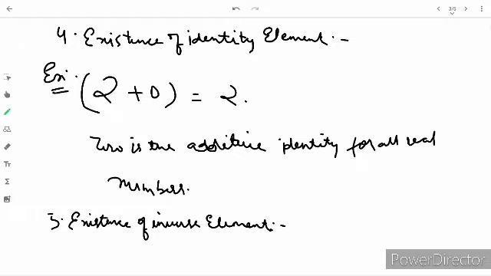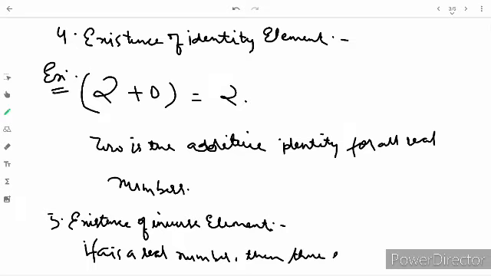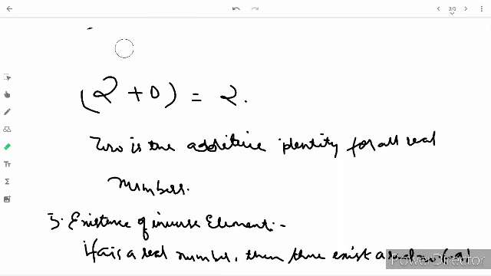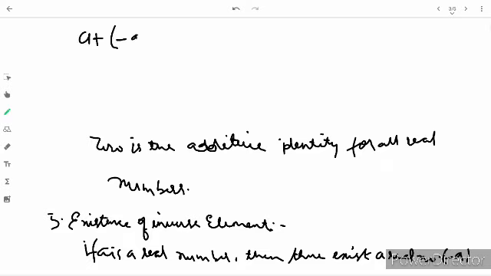If A is a real number, then there exists a real number minus A such that A plus (minus A) equals (minus A) plus A equals 0. This is the existence of inverse element. It means in addition, what will be the inverse of 2? Minus 2. The inverse of 3 is minus 3. The inverse of 5 is minus 5.